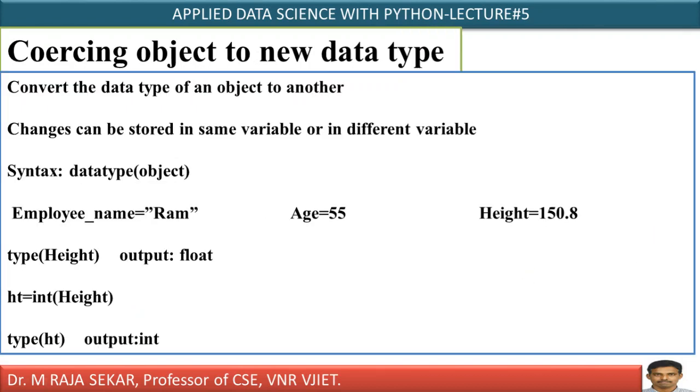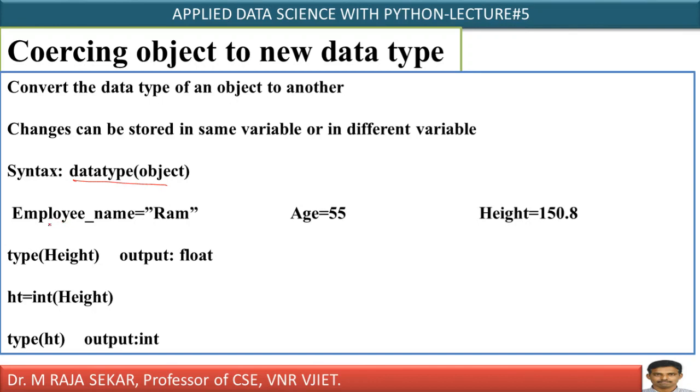Coercion of an object to a new data type. Now we are going to look at how to coerce an object to a new data type. If I want to convert the data type of an object to another, I will be using a function known as the data type. As input, I must take the object.